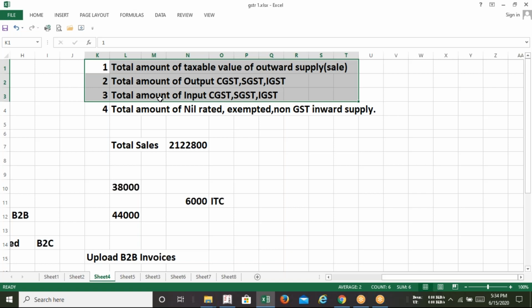So does anyone have any doubt till now regarding the components or the concept of GST 3B filing? Feel free to ask. Now I am moving to Tally so that we can understand all such information. Yeah, sure, the fourth point.